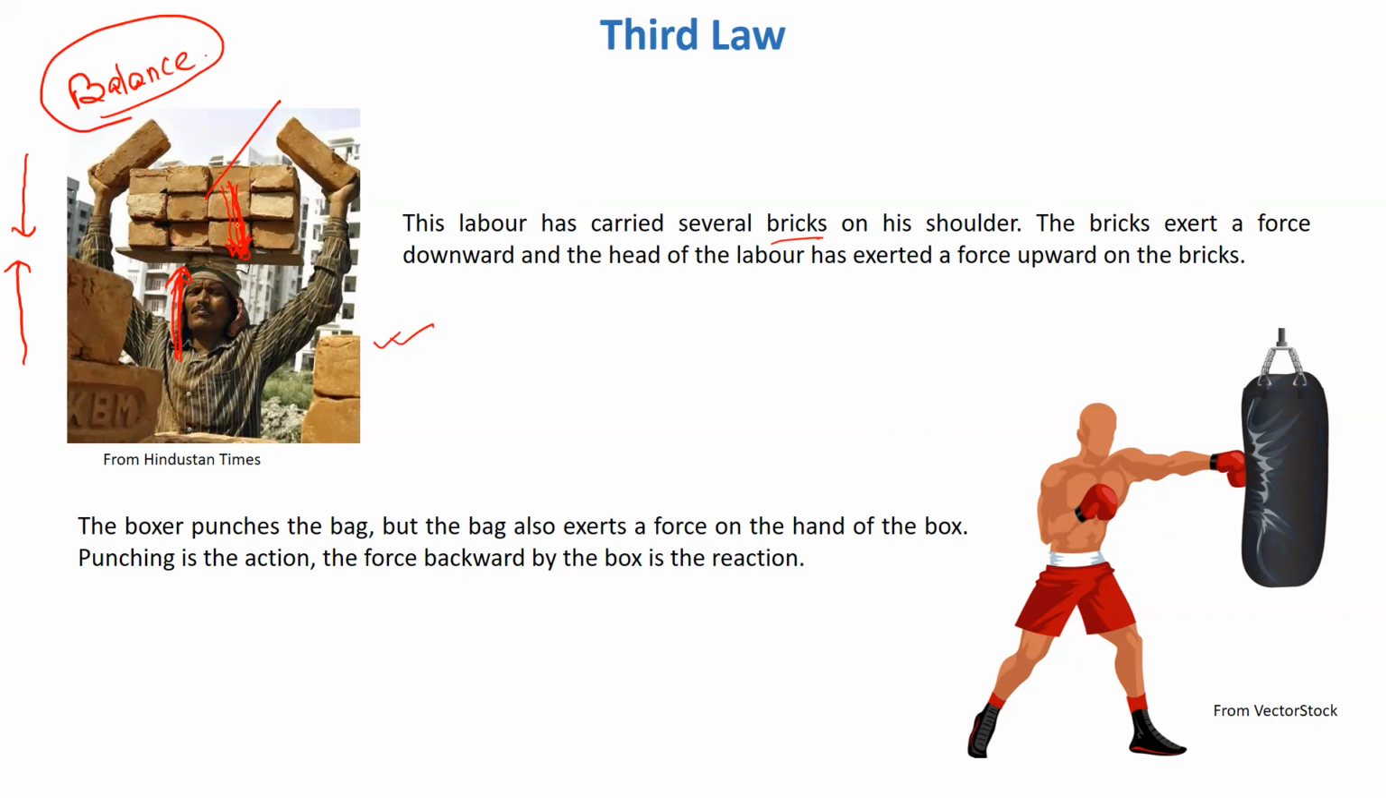This way, the force exerted by the bricks is balanced by the force exerted by the man on the bricks. In the upward direction, the man's head exerts a force, whereas the weight of the bricks acts in the downward direction. So the weight of the bricks is the action, and the force applied by the man on the bricks is the reaction. I hope you have understood action and reaction, and both are equal in this case. That's how the bricks do not fall.